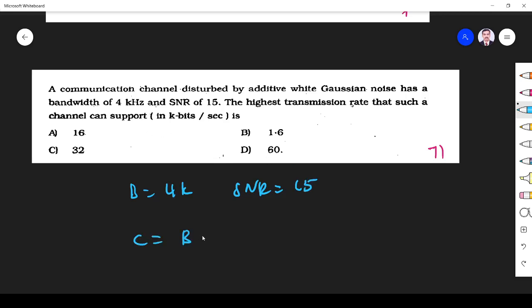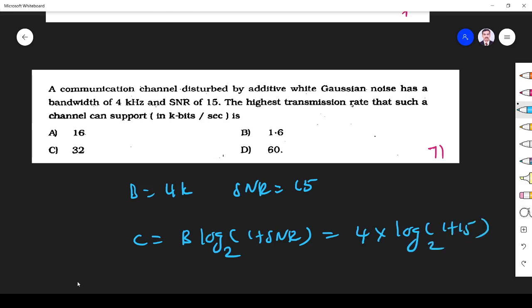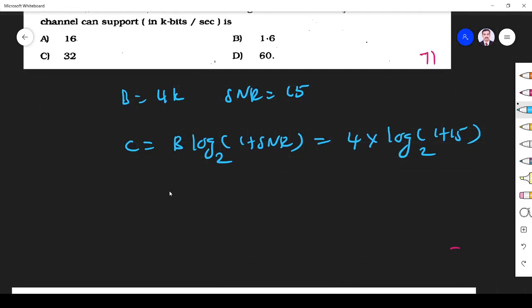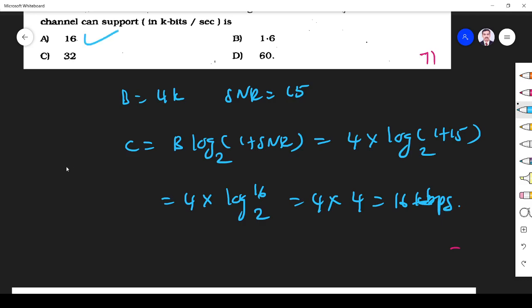As per the Shannon theorem, C is equal to B log of (1 plus SNR) base 2. So C is 4 log of (1 plus 15) base 2, which is 4 into log 16 base 2. Since 2 to the power 4 is 16, that is 4 into 4, which is 16 kbps. So the answer is 16 kbps.